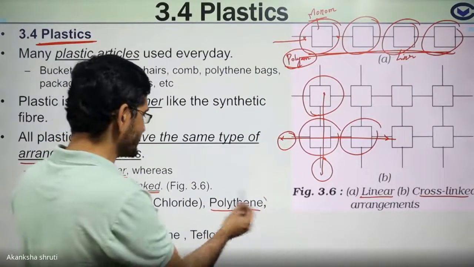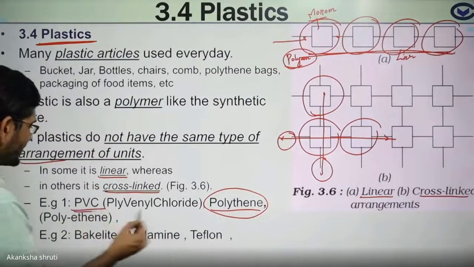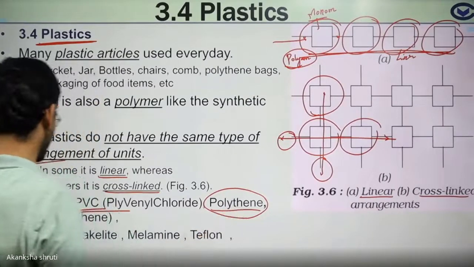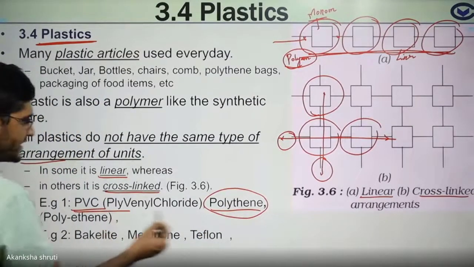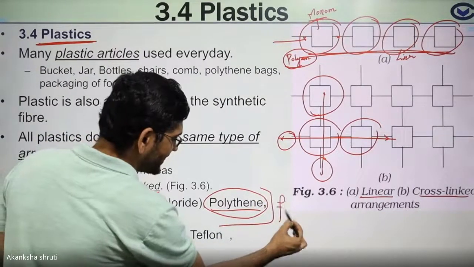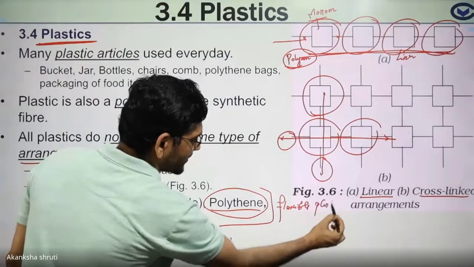That is polythene, that is plastic. The other important one is PVC, polyvinyl chloride, also used for making polythene-like structures. Students, these first examples are flexible plastic material.